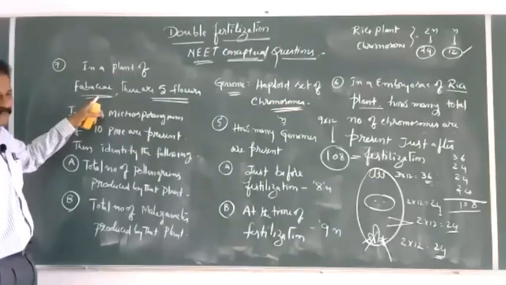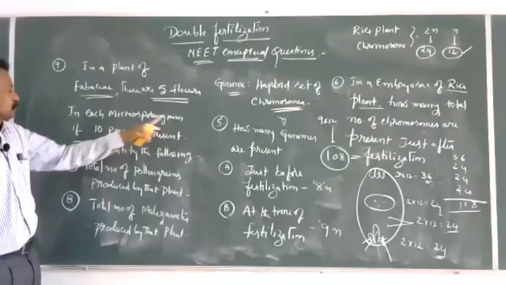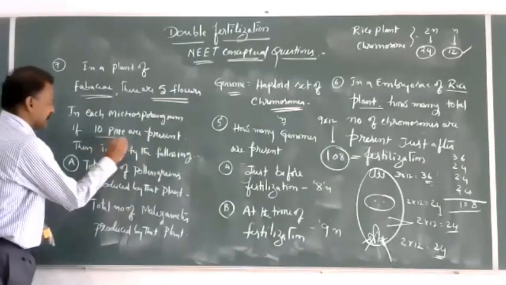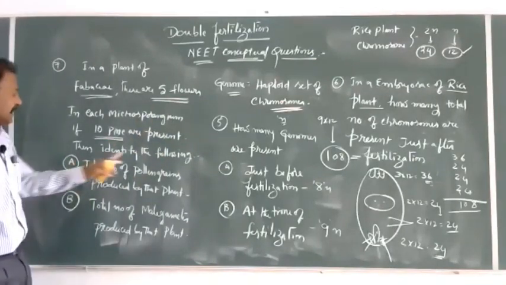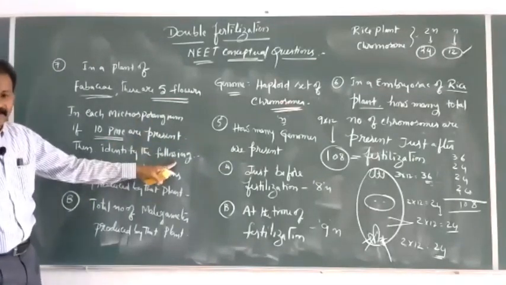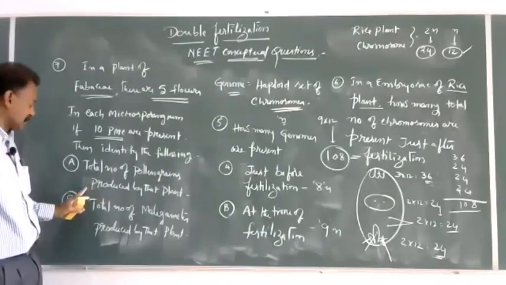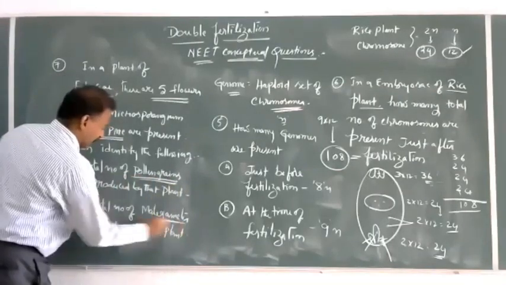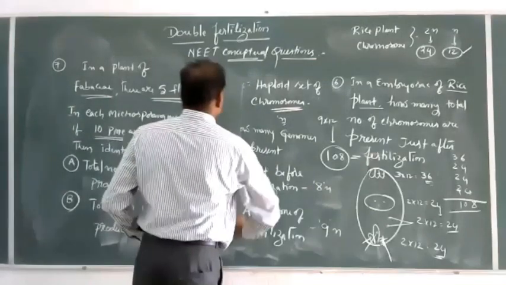In a plant of Fabaceae, there are 5 flowers in each microsporangium. If 10 pollen mother cells are present, 5 flowers, 10 pollen mother cells, identify the following. Total number of pollen grains produced, total number of male gametes, pollen grains and male gametes. Solution.